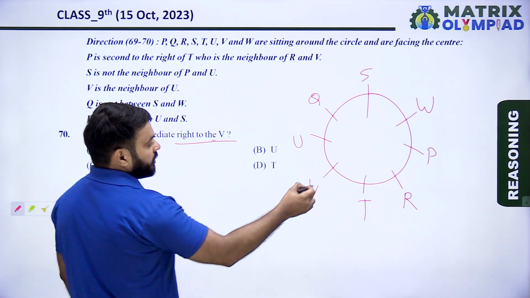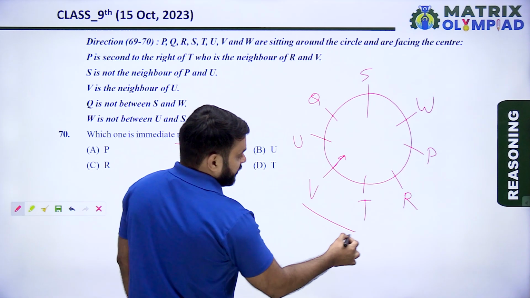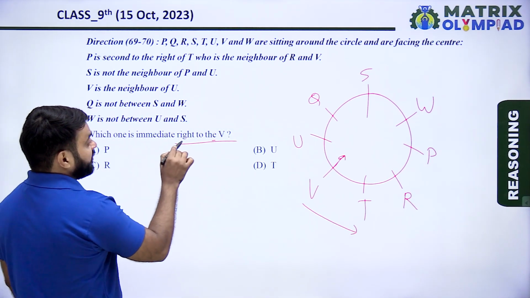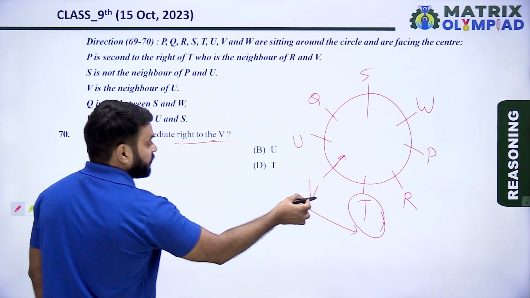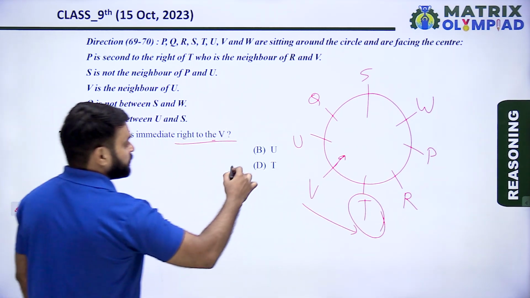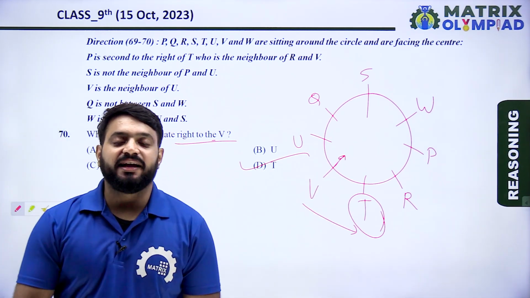Immediate right, all are facing towards the center. So who is the immediate right of the V? So T is the immediate right of V. So option D is the correct answer. Okay, thank you everyone.